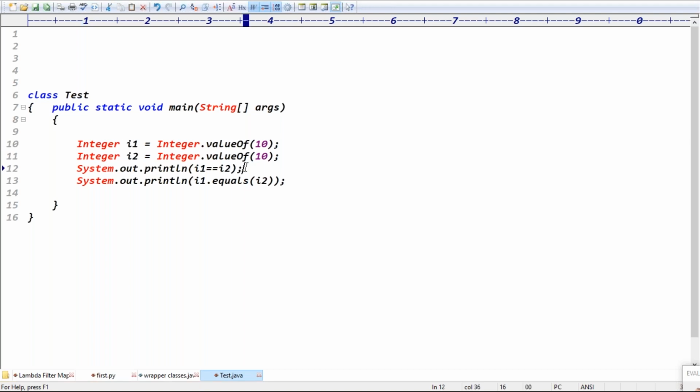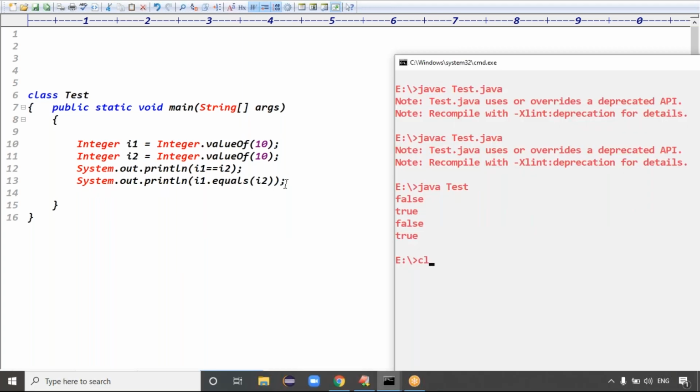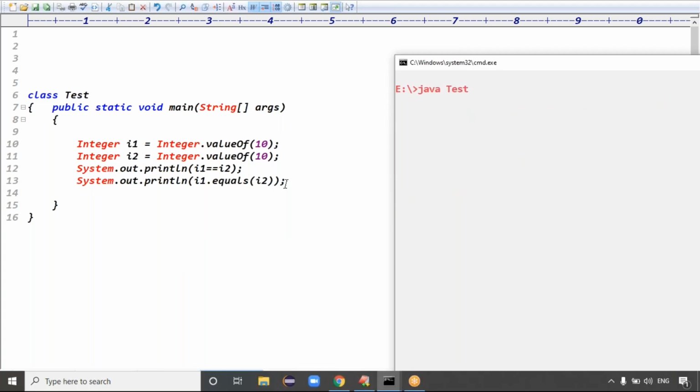I1 double equal to I2 checks whether they point to the same memory or different memory. Different memory means it returns false. But I1.equals(I2) is a content comparison, and the content is definitely the same, so it returns true. So the expected output is false and true. But we got true and true.